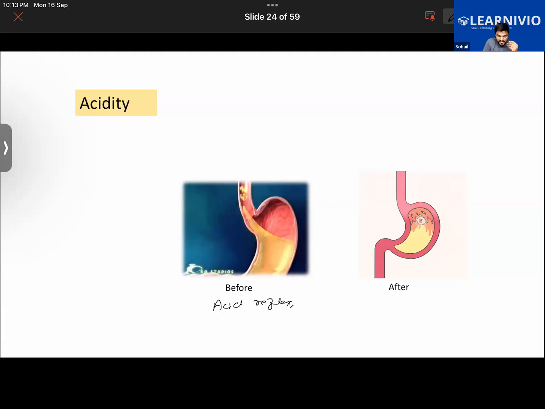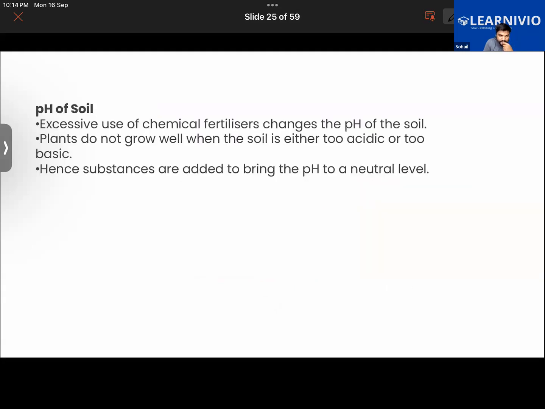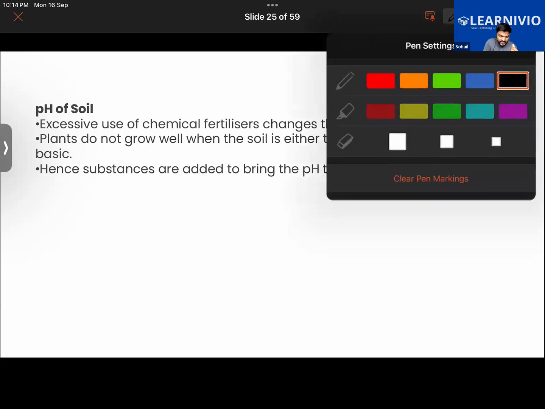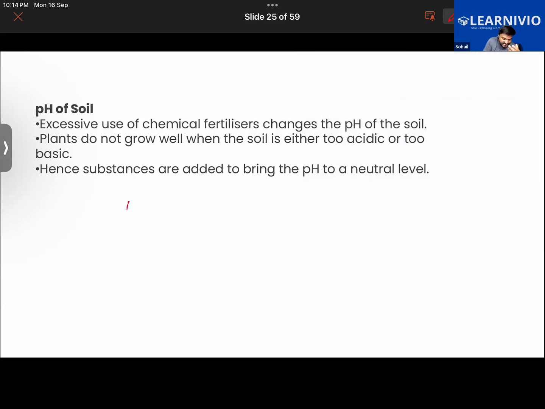But once you have taken an antacid tablet, the tablet being basic in nature, it will neutralize the effect, and thereby you get relief from it. In maintaining the pH level of soil, we have just learned that if the soil is too acidic in nature, it has a pH less than 7, right? The pH is less than 7. Got this now. So addition of bases will restore its pH level back to 7.